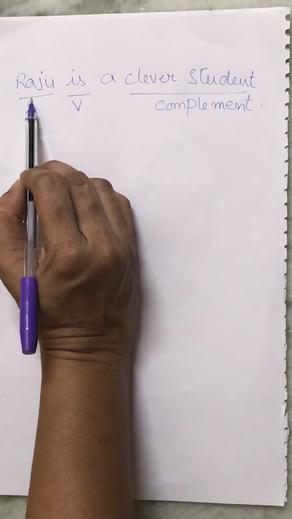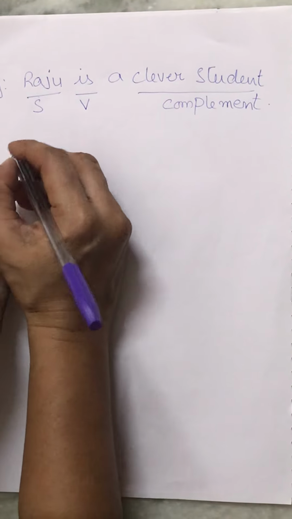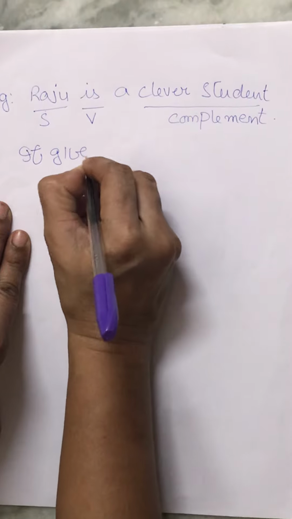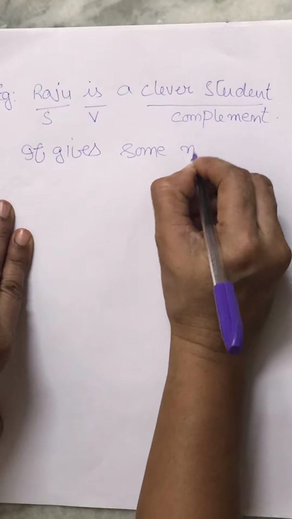Okay children? Now let's see the definition of a complement.